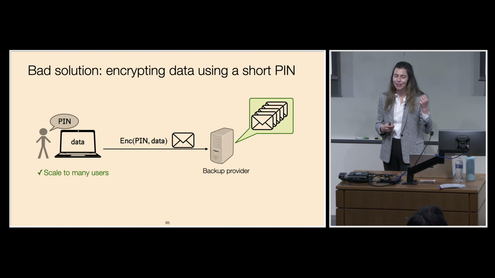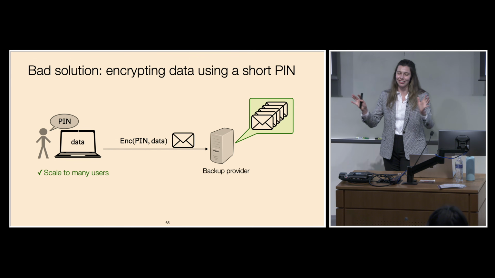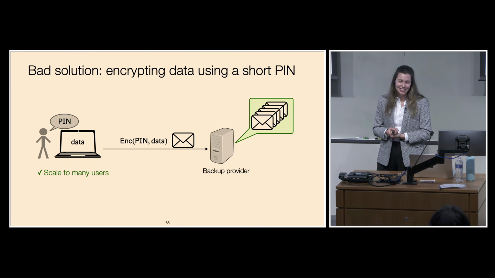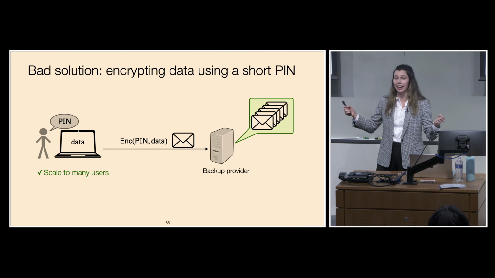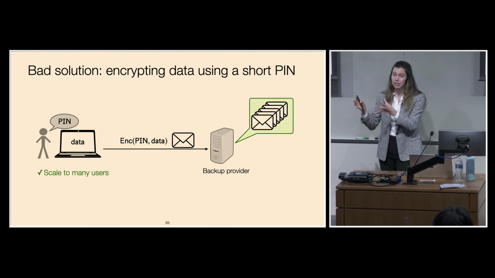Users, unfortunately, can't remember 128-bit cryptographic keys. But users are good at remembering, for example, short PINs, like the 6-digit PINs that you use to access your iPhone or Android phone every day. And so you could imagine encrypting this backup data using a short PIN that the user can remember, and then sending the ciphertext to some backup provider that can store it for when you later want to recover your data.